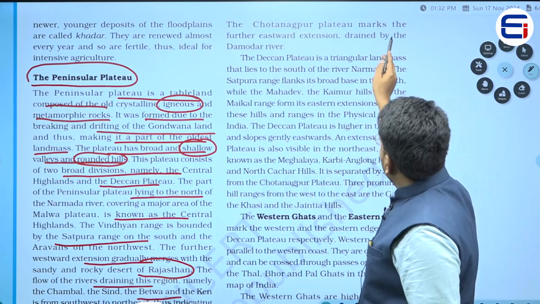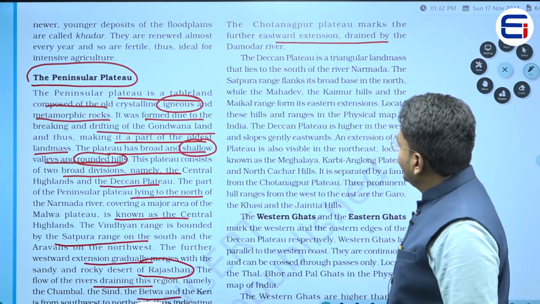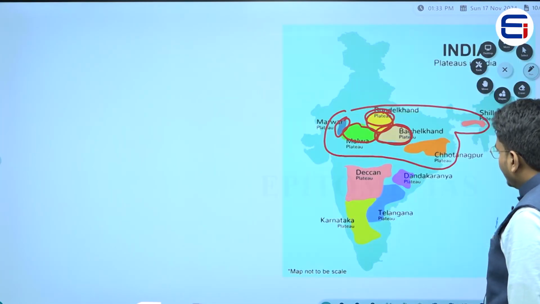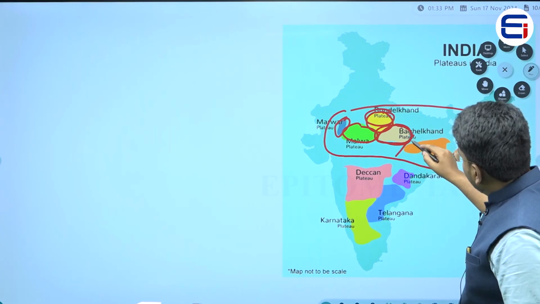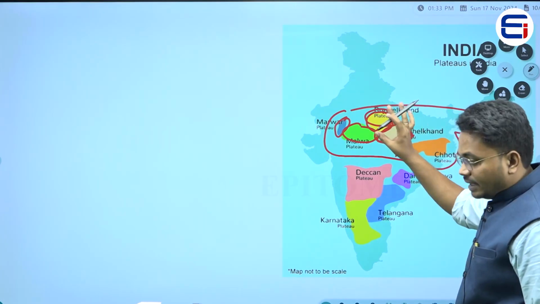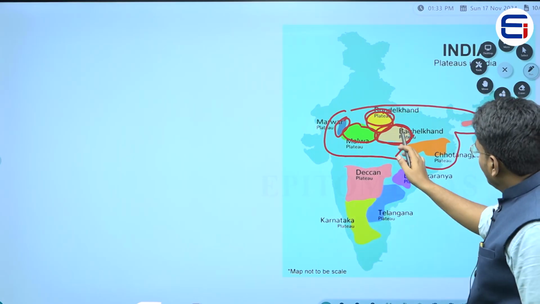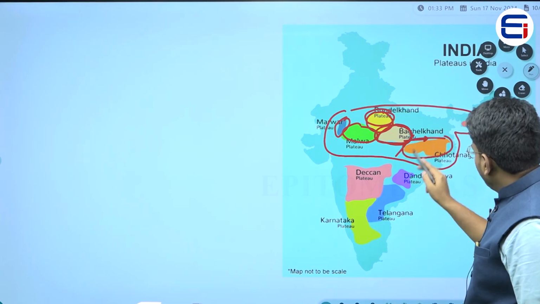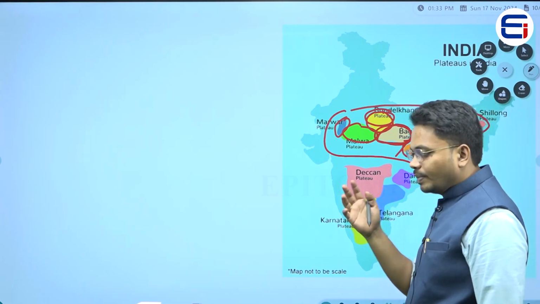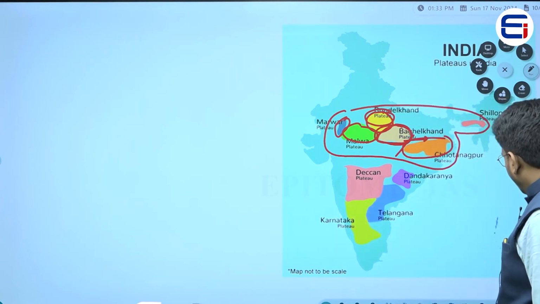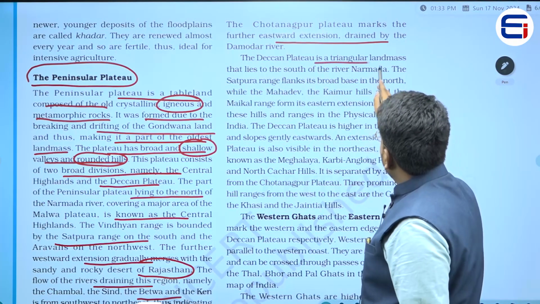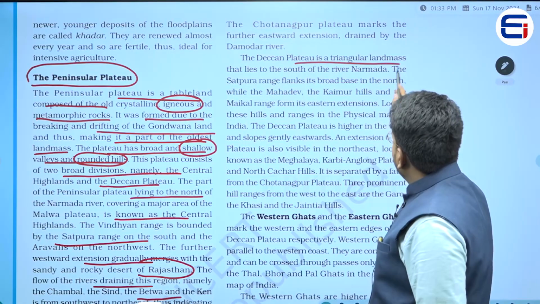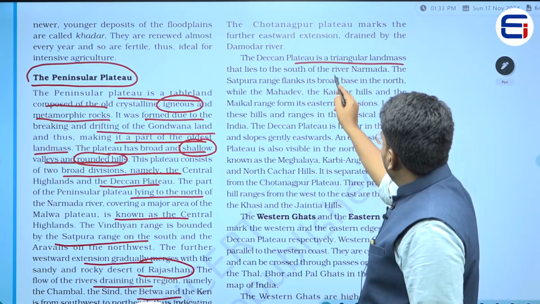Now, the Chota Nagpur Plateau marks the further eastward extension, drained by the Damodar River. Up to here we have seen that different areas have a different name for the Central Highland. Now, if you move further towards the eastern side, we have this plateau called the Chota Nagpur Plateau, and even this Chota Nagpur Plateau is a part of the Central Highland. The Deccan Plateau is a triangular landmass that lies to the south of river Narmada.